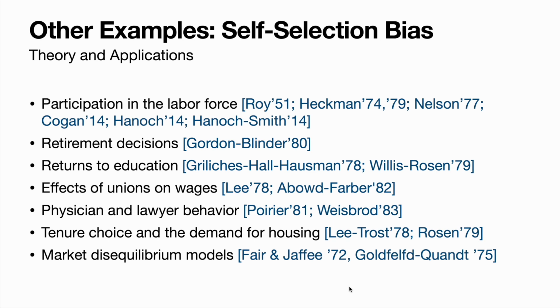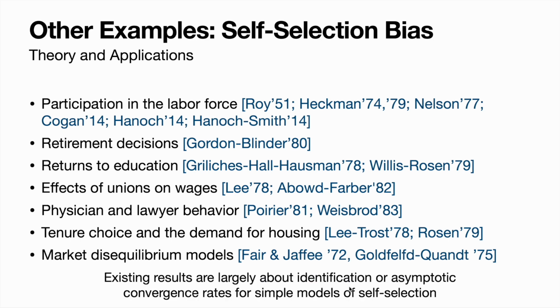Even though I've given 3 examples here, there are actually a wide variety of examples of self-selection bias in everything from economics to the social sciences to education. And most existing theoretical results in this setting focus on either identifiability results or asymptotic convergence rates for simple models of self-selection.